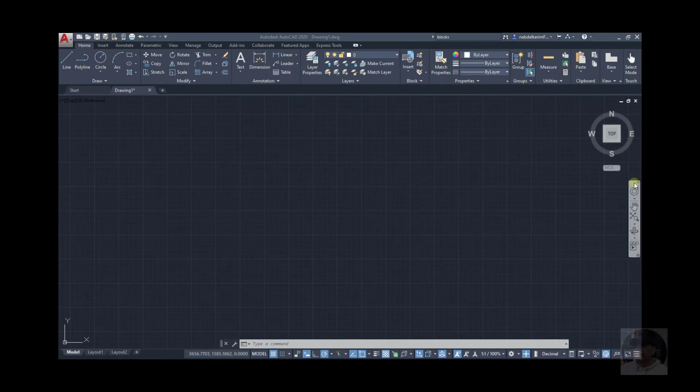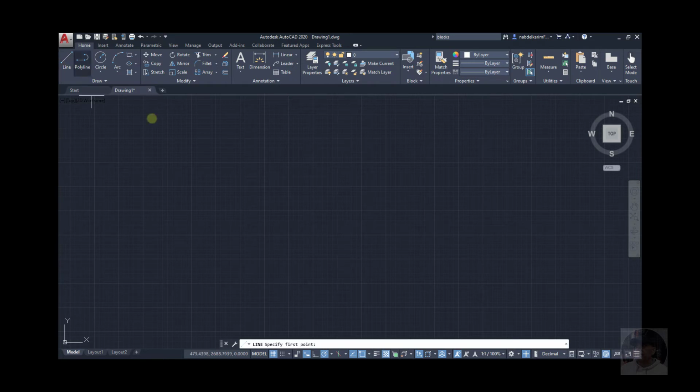Okay, here we have the navigation bar, and it enables you to access the various methods of moving around in the drawing, such as zoom and pan, for example. We'll go over these later in the course.